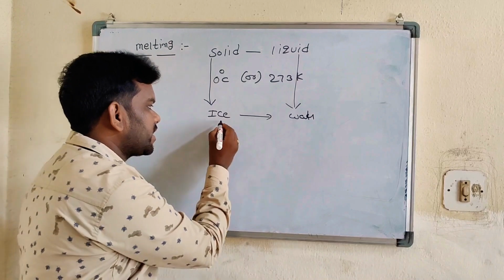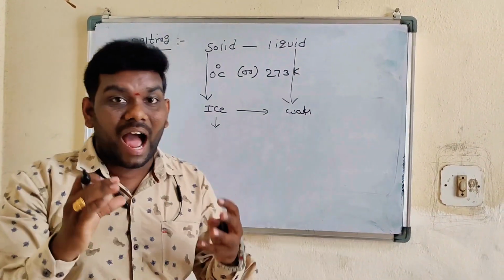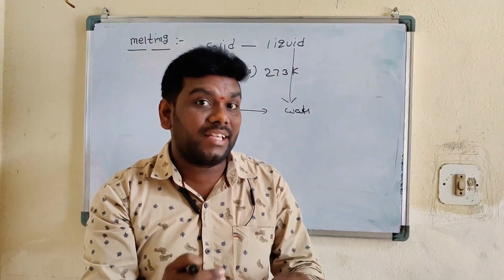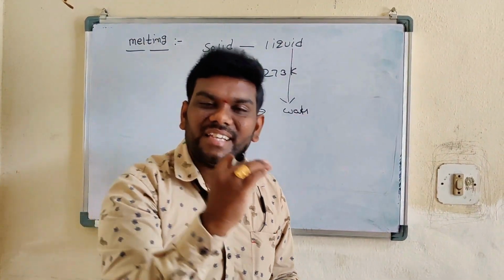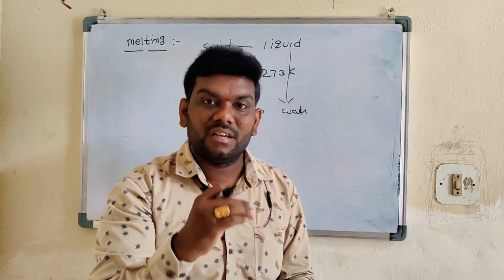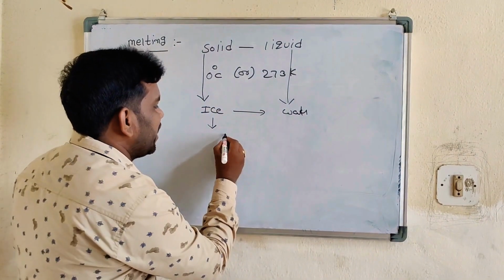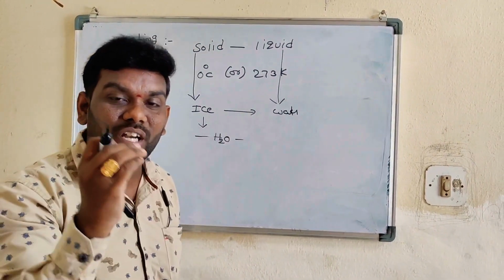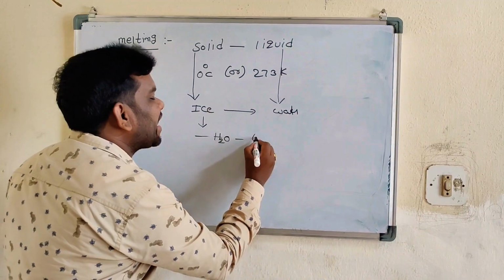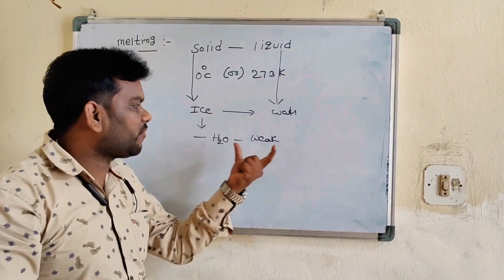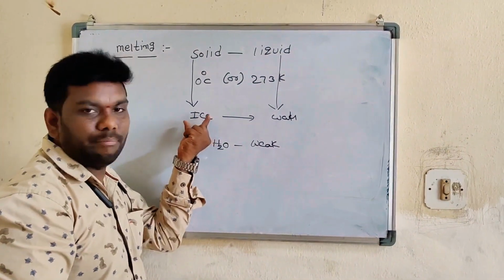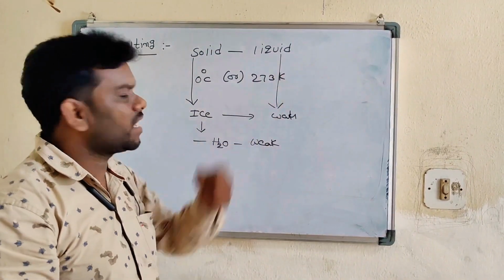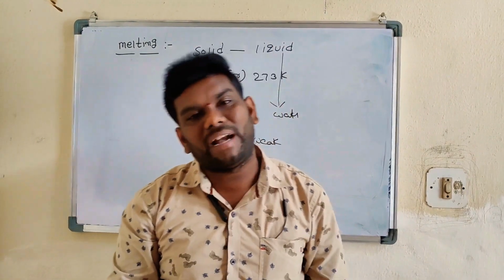So in this case, the internal energy of the ice molecules decreases. Then the bonding of H2O, the bonding between the water molecules, weakens. When the bonds become weak, the ice cubes, that is the solid state, are converted into water, that is the liquid state. So this is called the melting process.